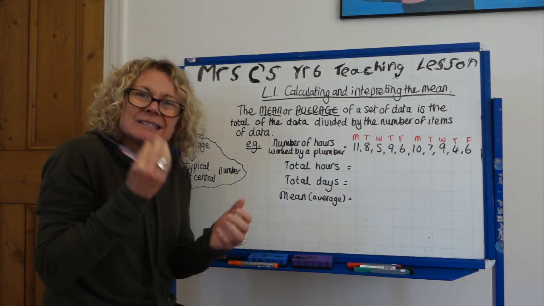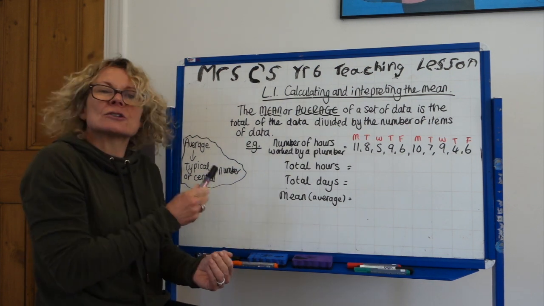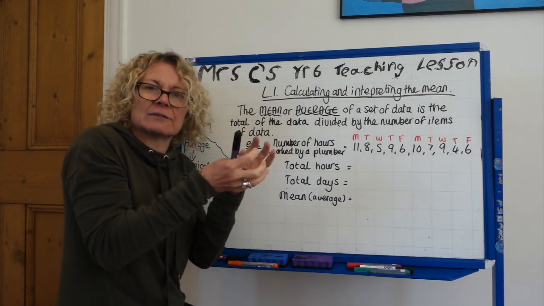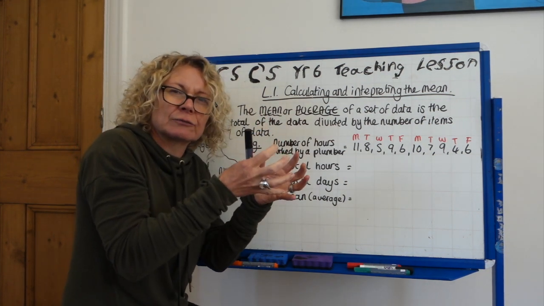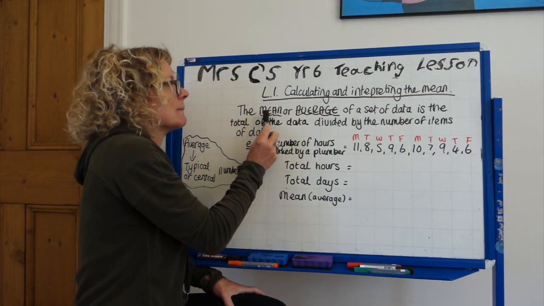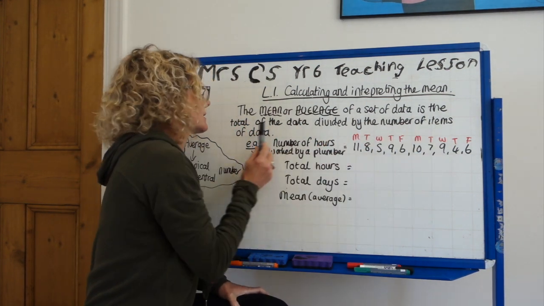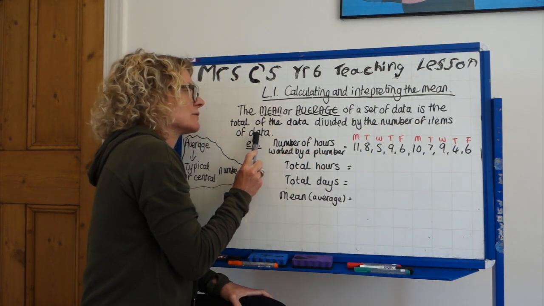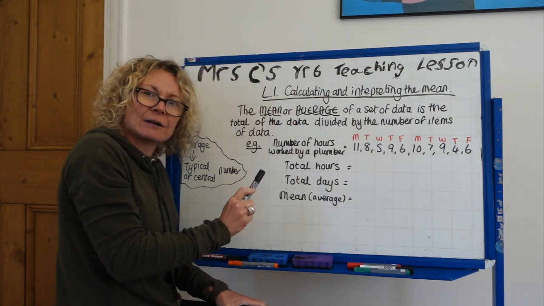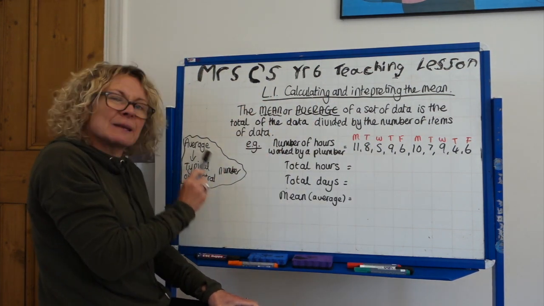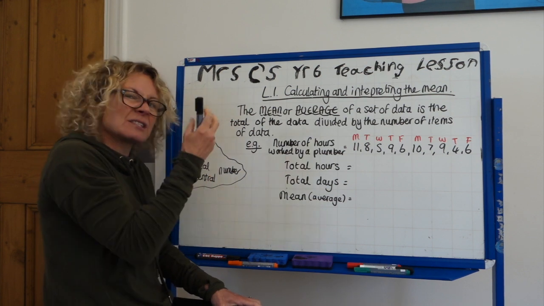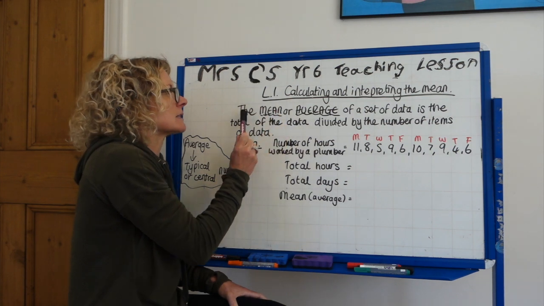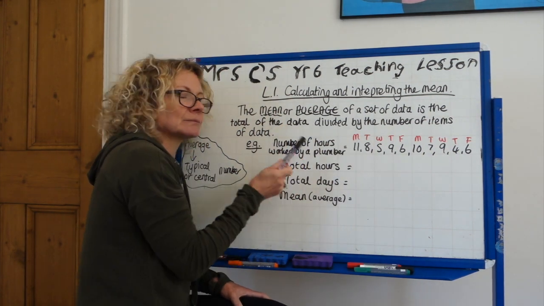Average means the typical number or the central number, okay? So the mean or average of a set of data is the total of the data divided by the number of items of data. So that is how you work it out. And it is the typical number in that set of data, the central number, okay? So can you copy under your learning intention this definition?